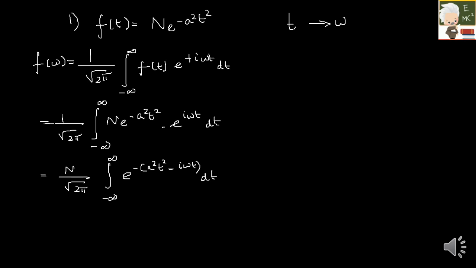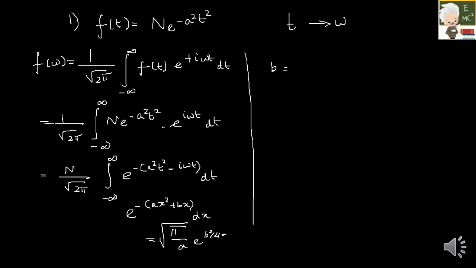Don't write this as plus, just think I have taken the minus sign common. Be careful over here. So this is in the form of the integral of e raised to minus ax square plus bx dx, right? So what is the answer for this integral? It's actually under root pi by a e raised to b square by 4a, right? So what is your b here? Your b here is minus i omega, and your a here is a.